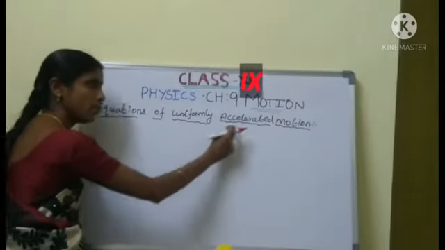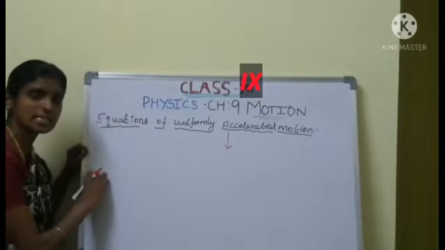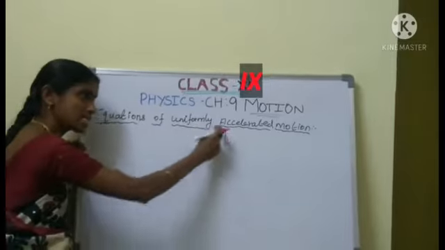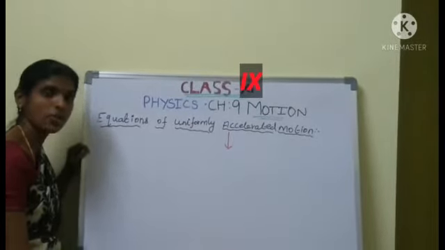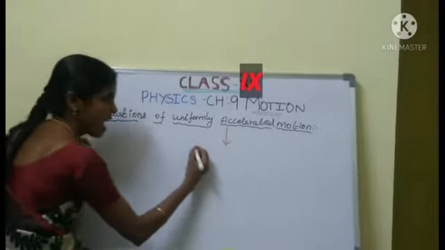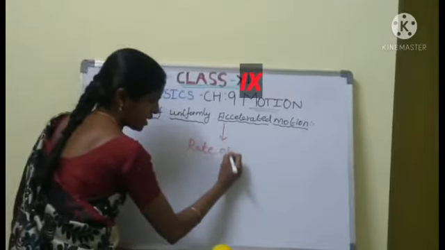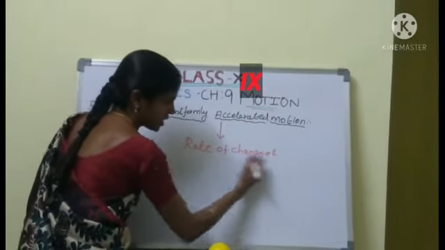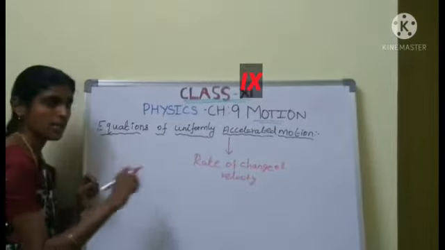What is meant by uniformly accelerated motion? Already we know very well. What is meant by acceleration? The rate of change of velocity is called the acceleration. Okay.